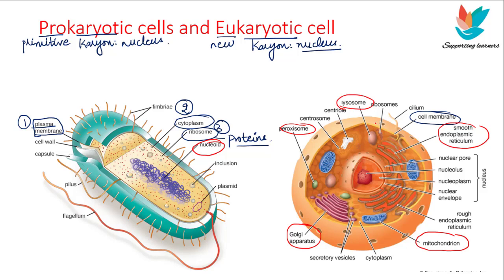These are found in eukaryotes, whereas they are not found in the prokaryotes because they are primitive cells. Okay, so they lack these membrane bound cell organelles, and they do not even have a well defined nucleus. This shows that the eukaryotic cells are more advanced than the prokaryotic cells.